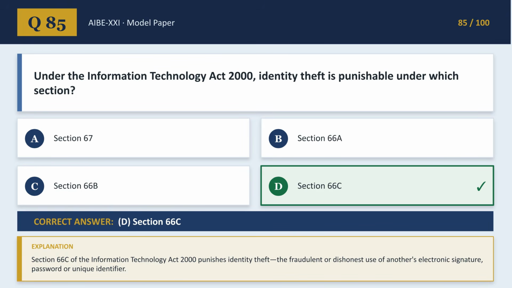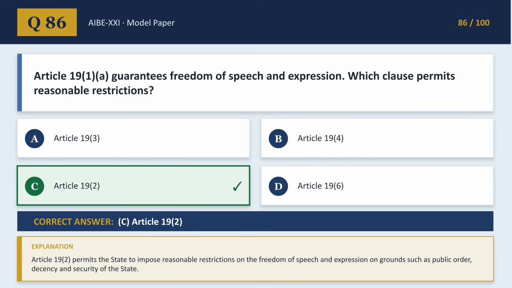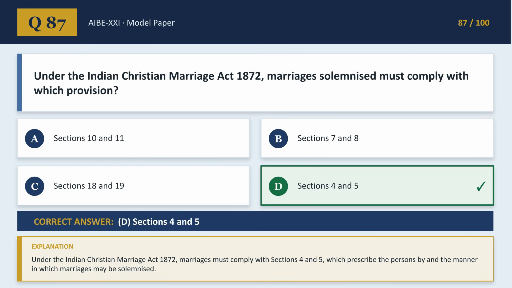Identity theft under the Information Technology Act 2000 is punishable under Section 66C, covering fraudulent use of digital identification. Article 19(2) permits the state to impose reasonable restrictions on freedom of speech and expression on grounds such as public order and security. Marriages solemnized under the Indian Christian Marriage Act 1872 must comply with Sections 4 and 5, governing the persons and manner of solemnization.